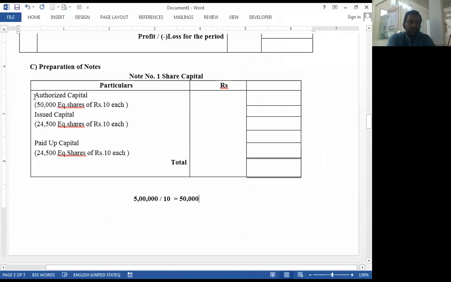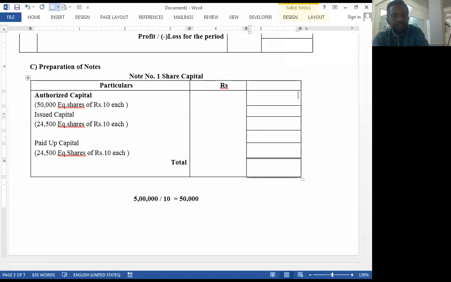So authorized capital is 50,000 equity shares of rupees 10 each, 5 lakhs. This is the authorized capital, and we just close it without transferring it into the balance sheet.